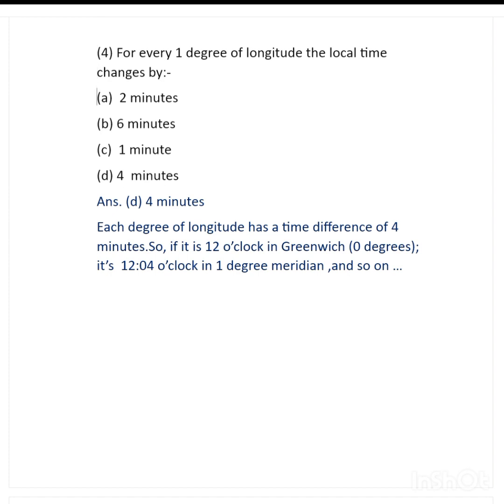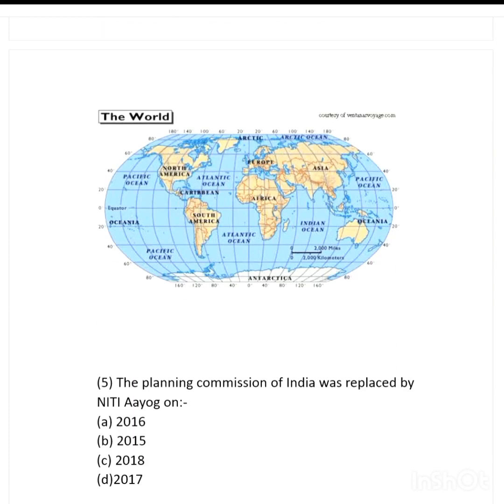Which means that if this is 0 degree, which is the Greenwich prime meridian, and if it is 12 o'clock over this longitude, then at 1 degree the time would be 12 hours and 4 minutes, as every 1 degree counts for 4 minutes.